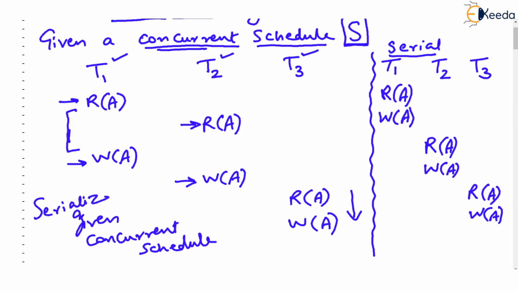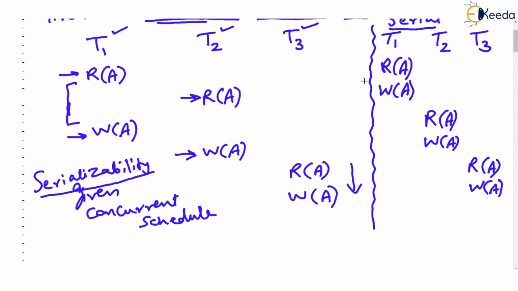I repeat, if this given concurrent schedule is equivalent to any one serial schedule, then we say this concurrent schedule observes serializability, and we say this concurrent schedule is serializable.